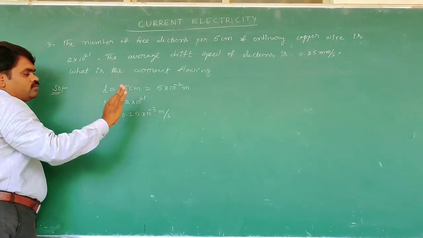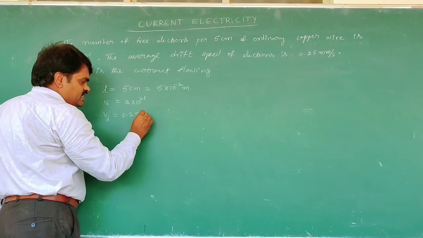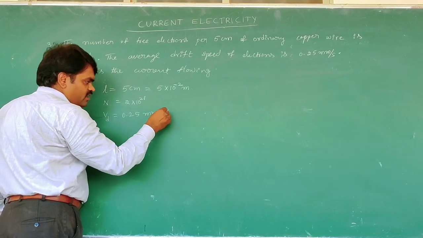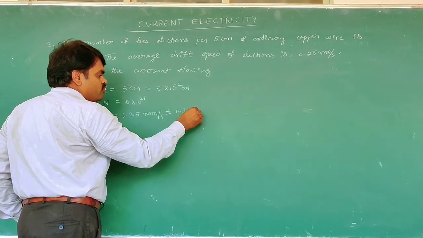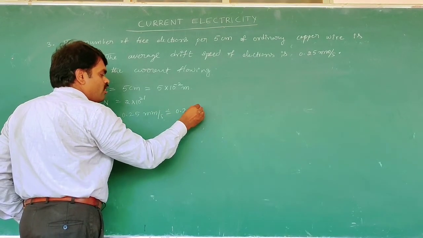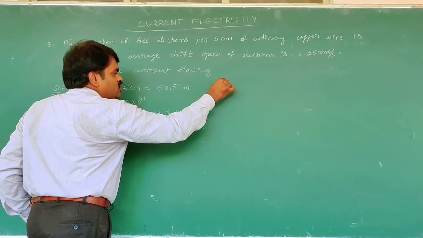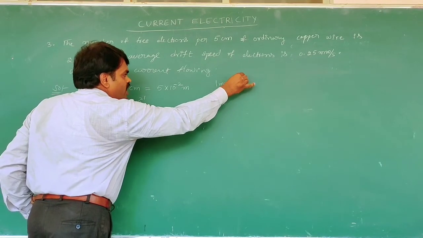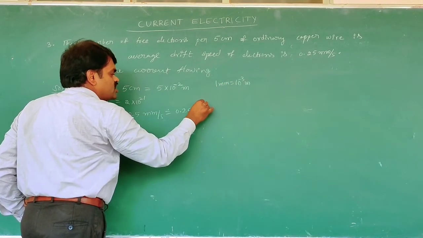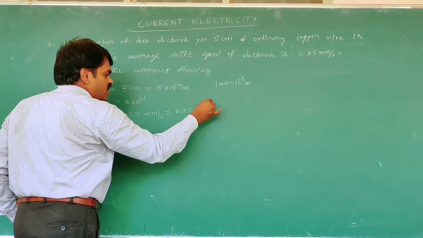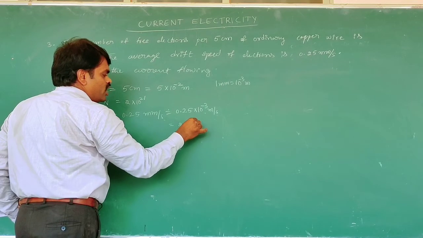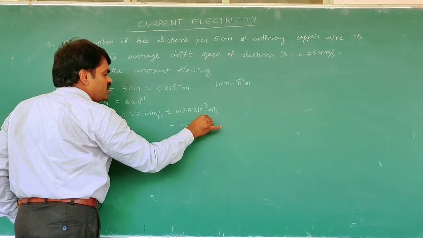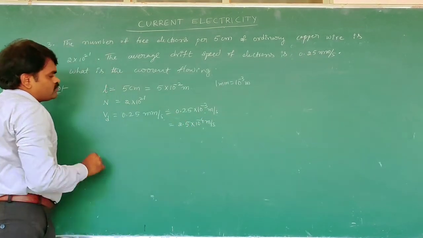They gave it in millimeter per second, so we convert into the SI system. 1 millimeter is equal to 10 to the power of minus 3 meters. That's why minus 3 meter per second. Then simply write 2.5 into 10 to the power of minus 4 meter per second.